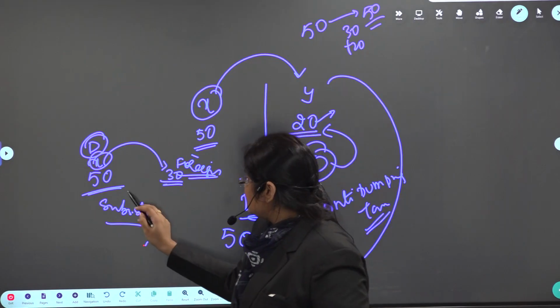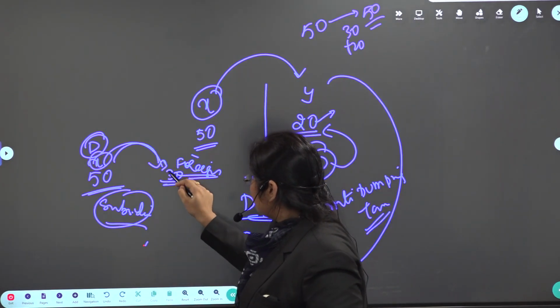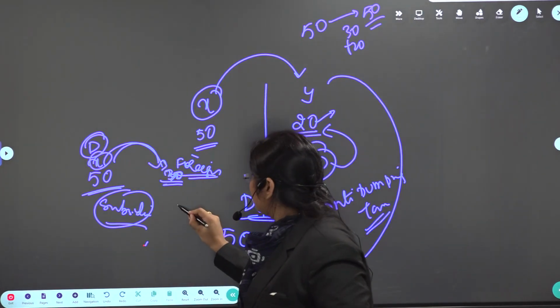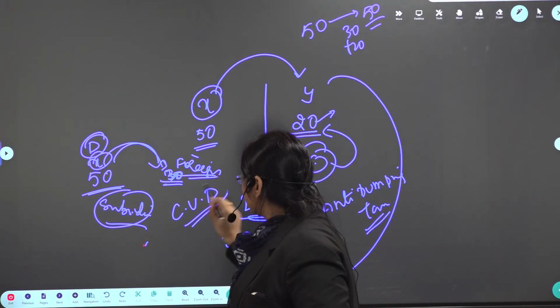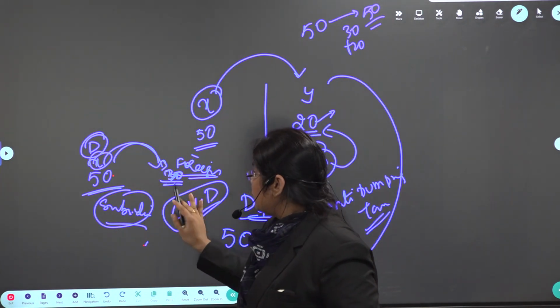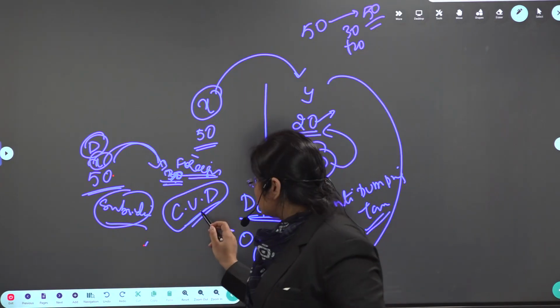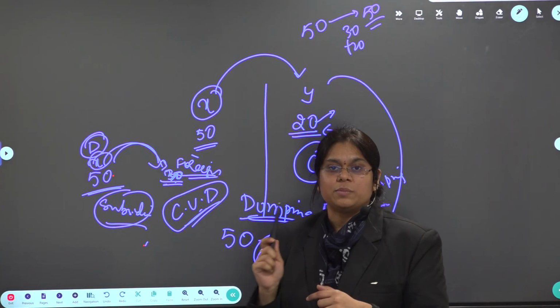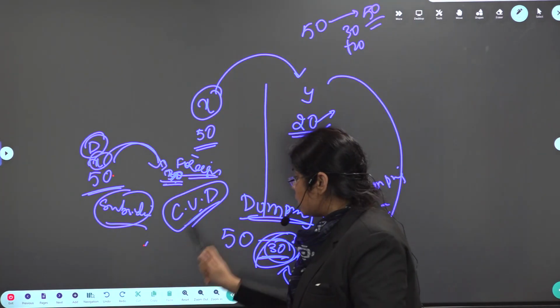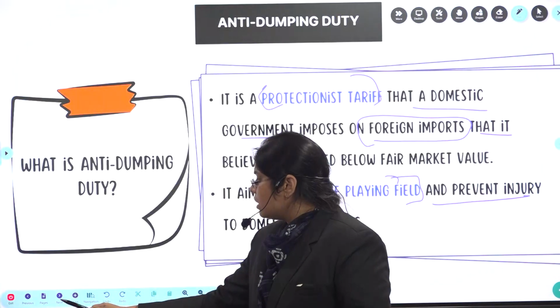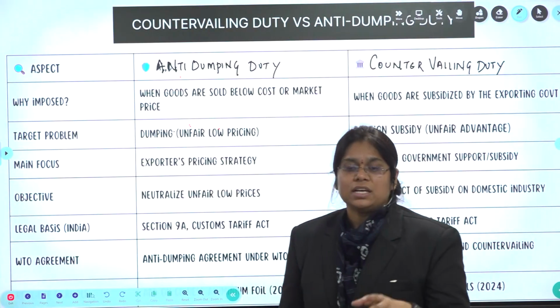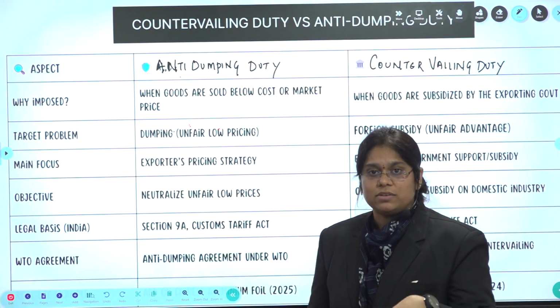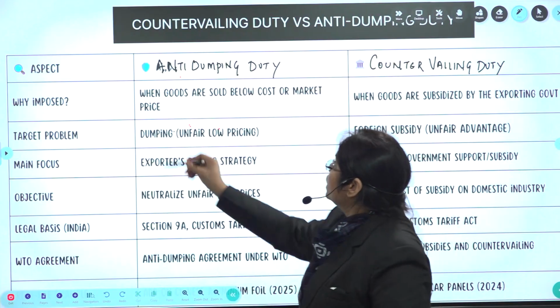The cost of production will be decreased, it will be lowered, right? So if I am giving a subsidy and I am dumping the same pen for 30 rupees, then it is countervailing duty. Normally I am dumping at a lower price, but now in this case I will also get a subsidy from the domestic government. So that is countervailing duty. Clear with the concept? If you are not clear, please do comment in the comment section. We will improve ourselves more.